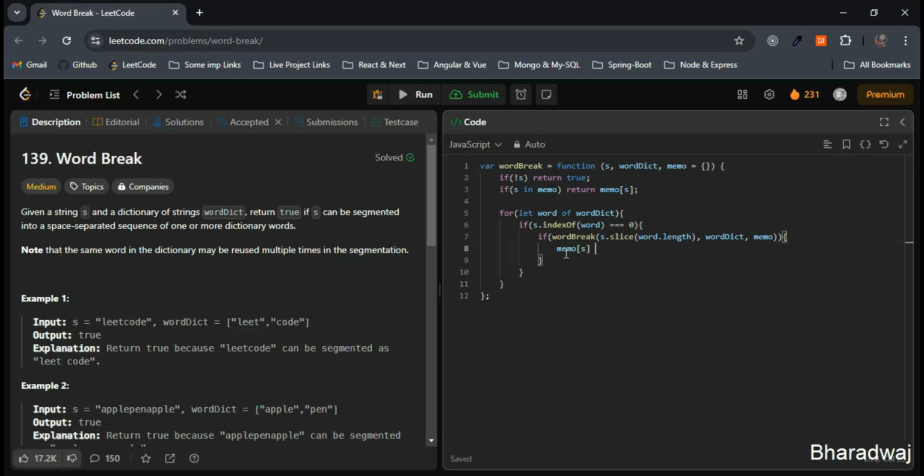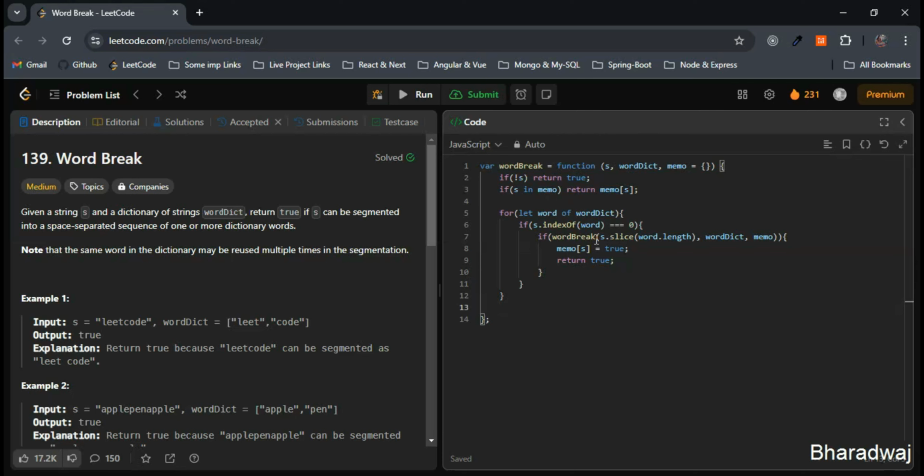Memo of s, we will set this one to true. Also, we will return true. These two things. Next, what we will do? Let's memoize the result as false if no valid segmentation is found. Here we'll start this one.